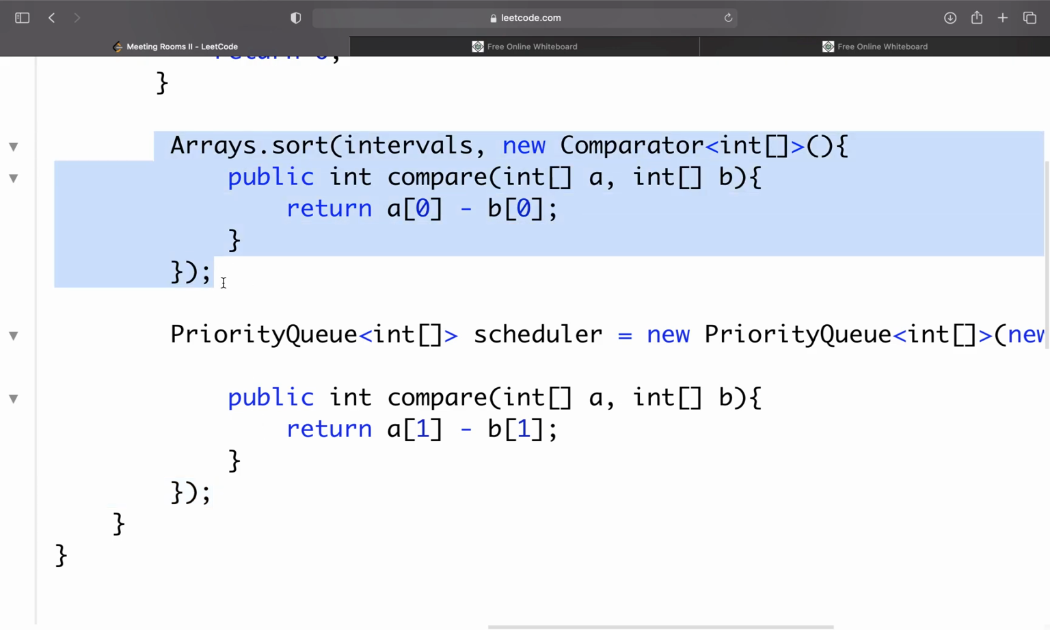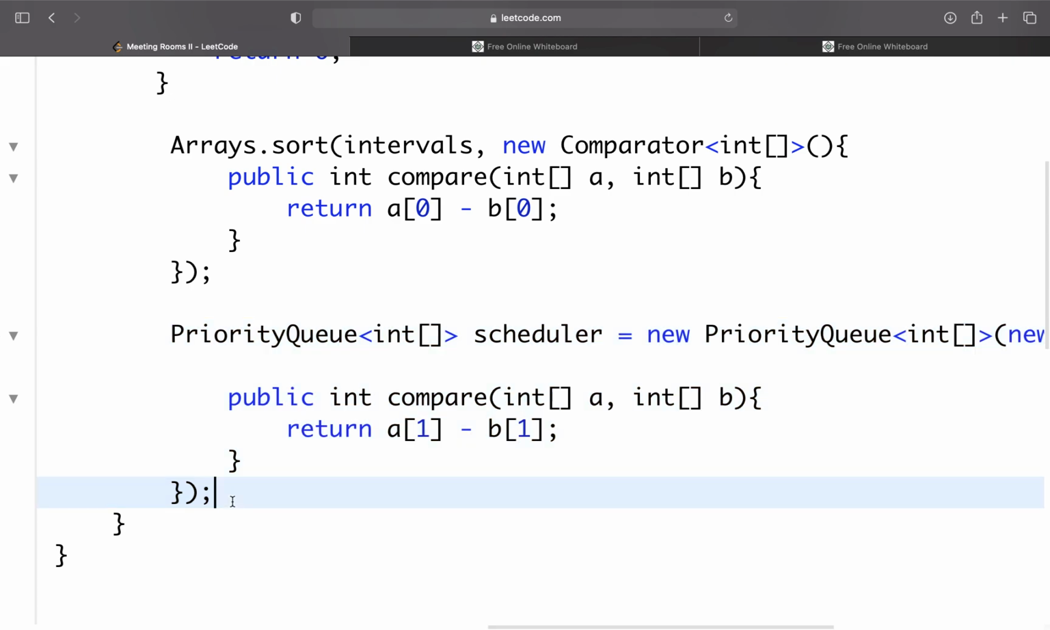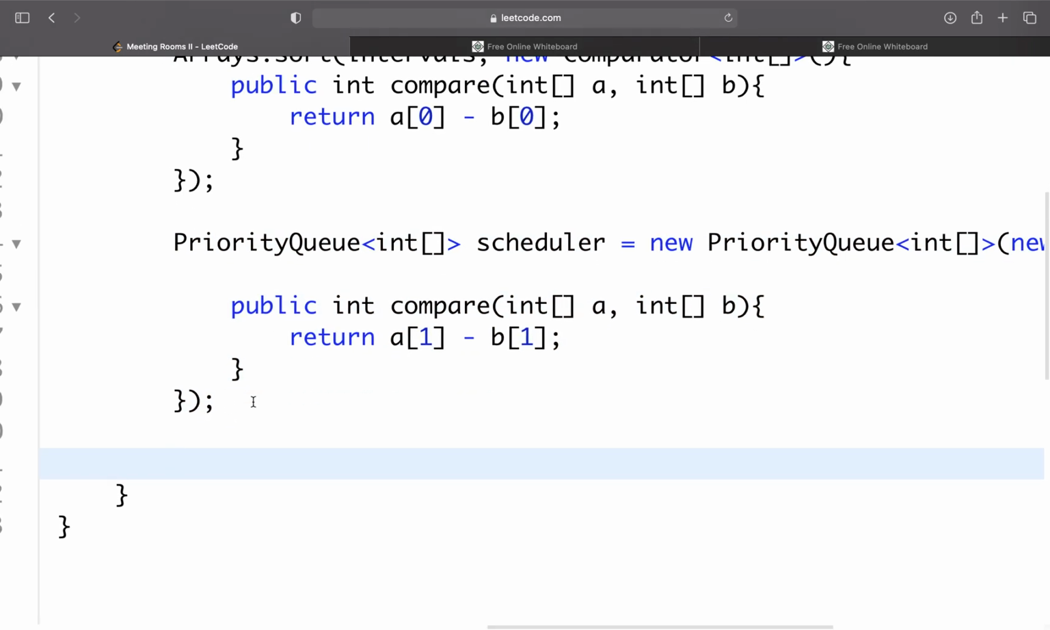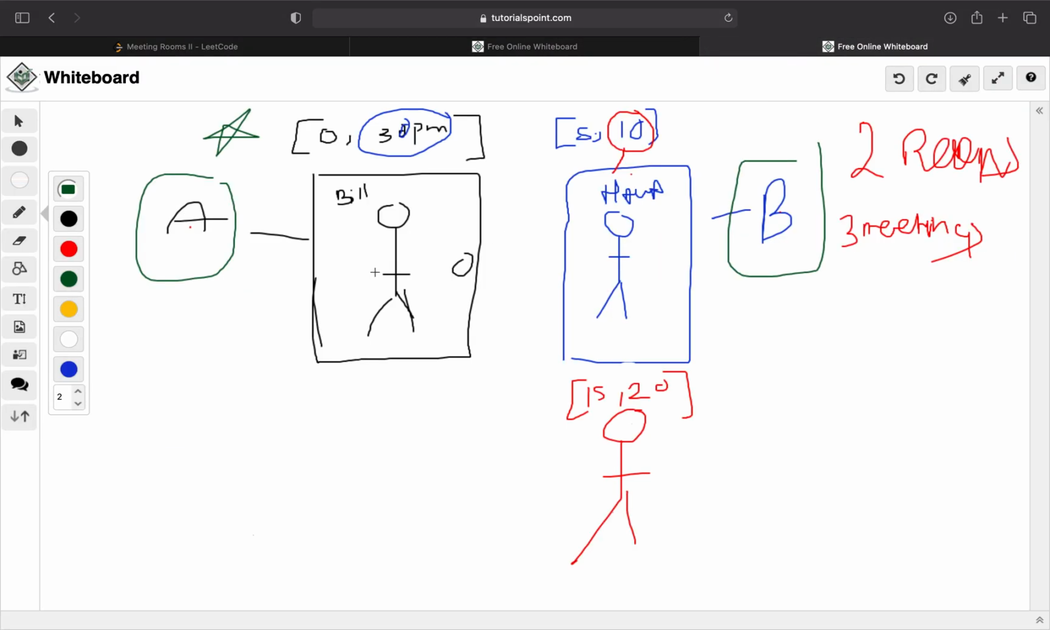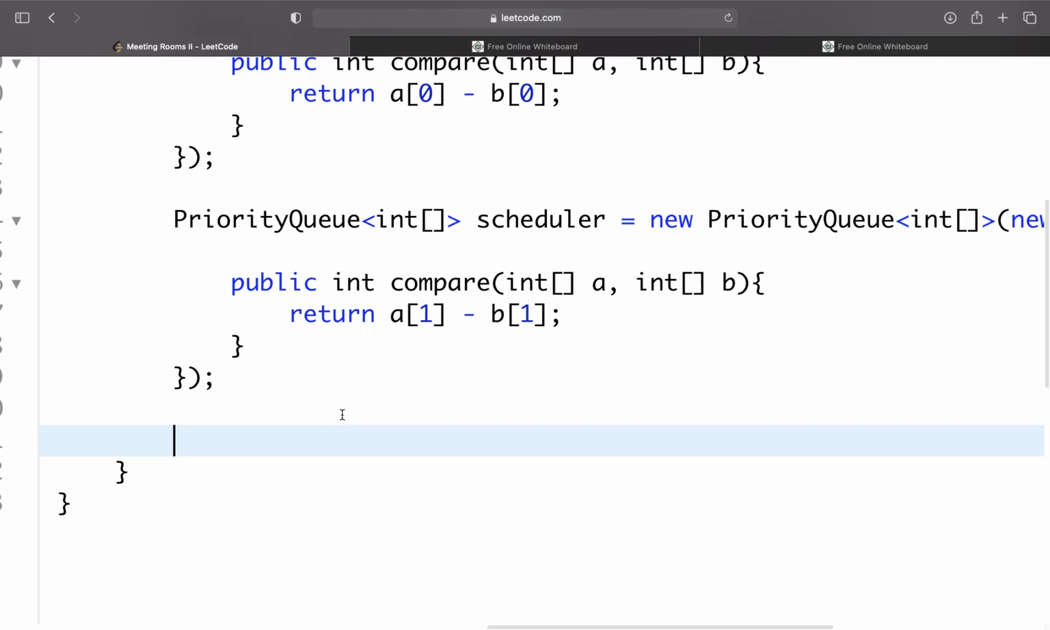So we sorted our arrays by start time first, and now we're sorting them into our priority queue by their ending times, so that for every new meeting coming through, we can ask, hey scheduler, does this meeting end before mine starts, or does it end after my meeting starts? It's basically the same thing I was illustrating here. Like Adam said, Hawa, does your meeting end before mine starts? Okay, I can use you. But in the case of Bill, it's like, no, my meeting ends at 30, yours starts at 15. You can't use my room, so find a new room. That's what we have to simulate here by using our priority queue. So yeah, that's the whole purpose.